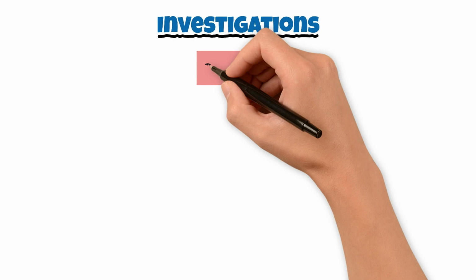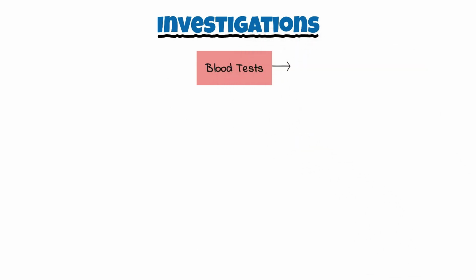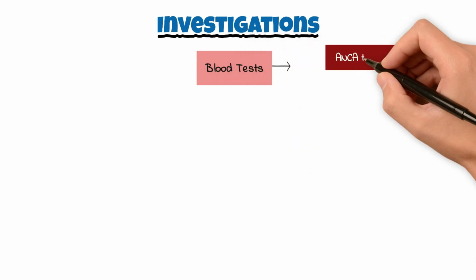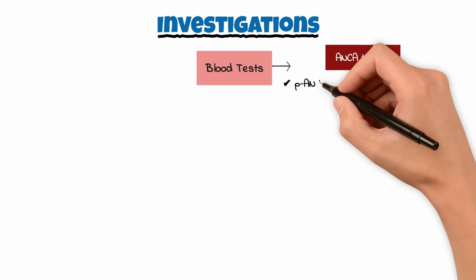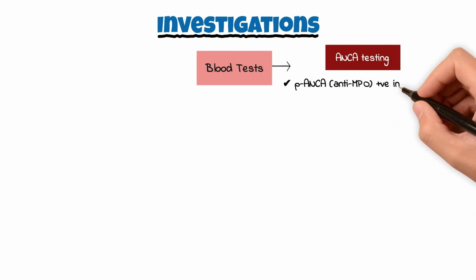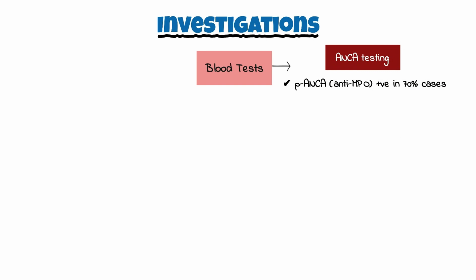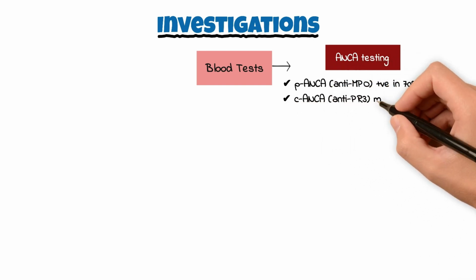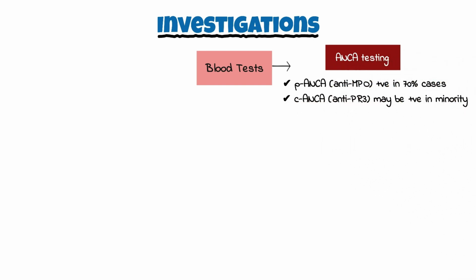Investigations. Blood tests. ANCA testing. p-ANCA, anti-MPO. This is positive in approximately 70% of cases. c-ANCA, anti-PR3. This may be positive in a minority.